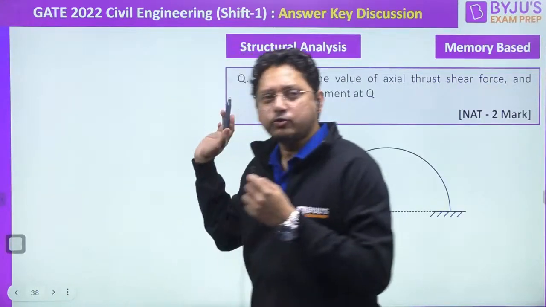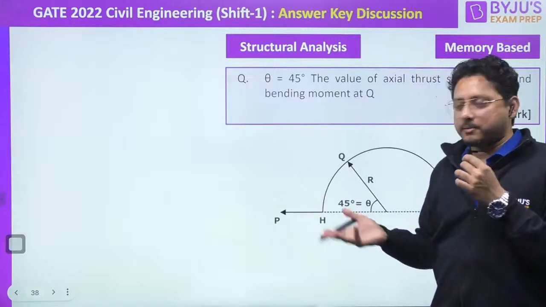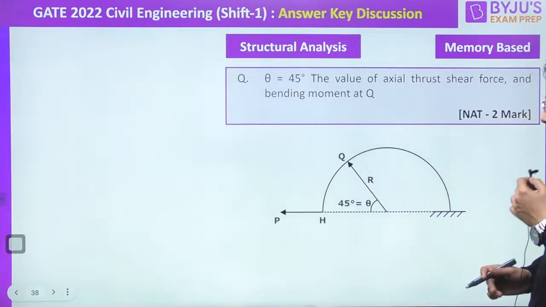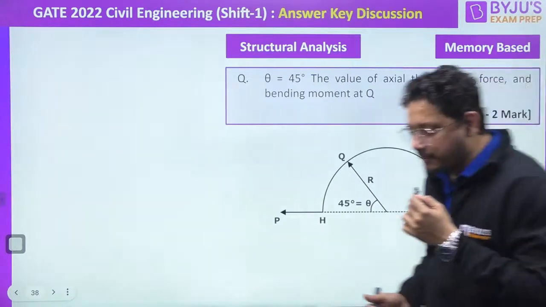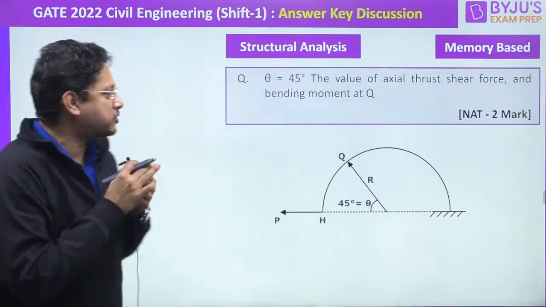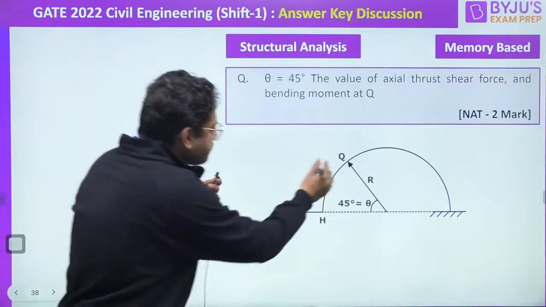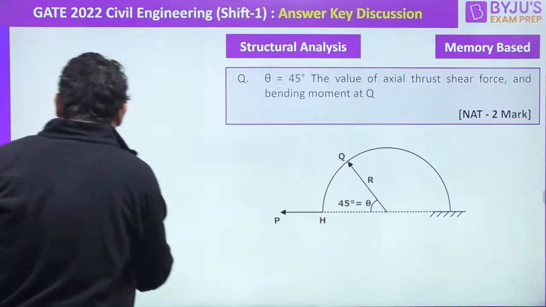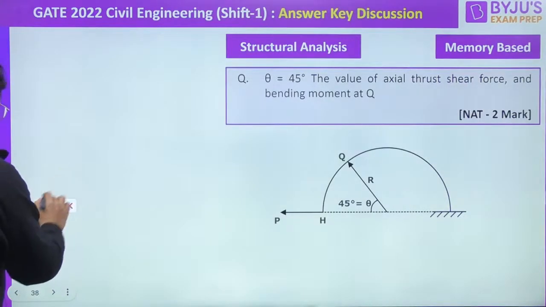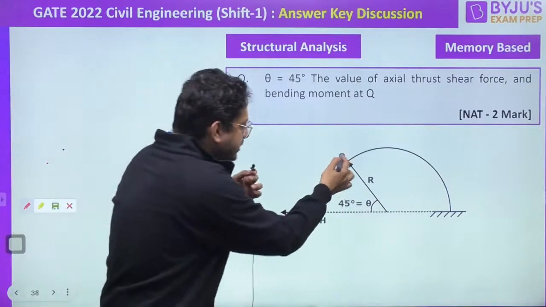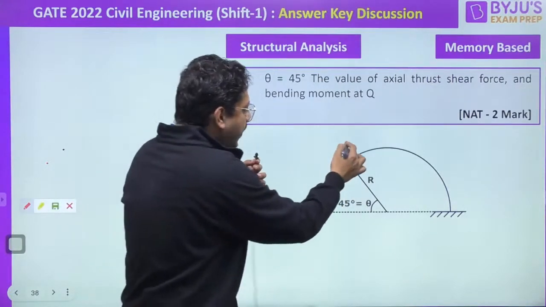Yes. See, this is from the structure, or this is from SOM only, right? This is from SOM, because they are asking only the axial thrust, shear force and bending moment at Q. This was, I think, the easiest problem they have asked here. See, take this portion, take the section. We have already studied something. If they are asking, just take this. Okay, here you take this portion out. That's all.